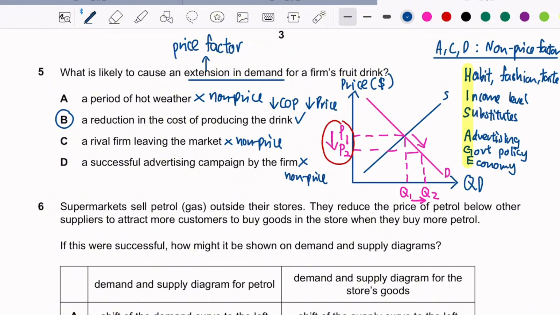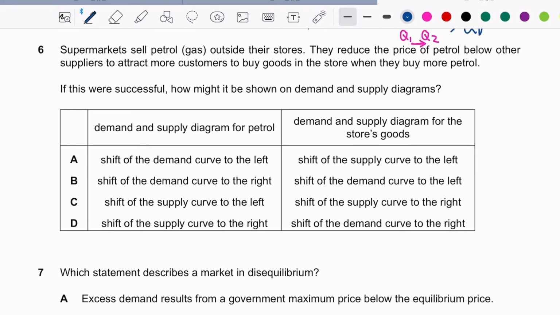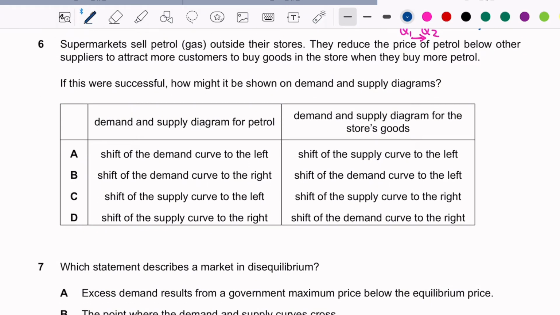Alright, let's move on. Supermarkets sell petrol outside their stores. They reduce the price of petrol below other suppliers to attract more customers to buy goods in the store when they buy more petrol. If this were successful, how might it be shown on demand and supply diagrams?